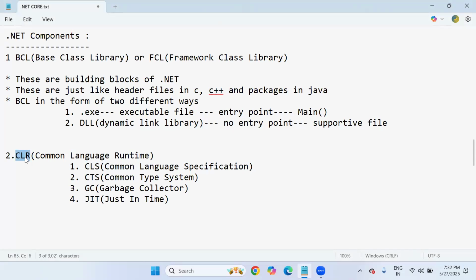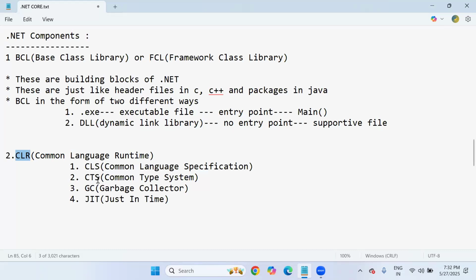Then the CLR can understand them and provide the execution environment. So CLS's main responsibility is to convert all programming language syntactical rules and regulations into a CLR-understandable format.